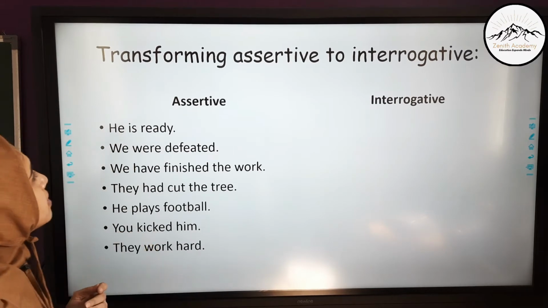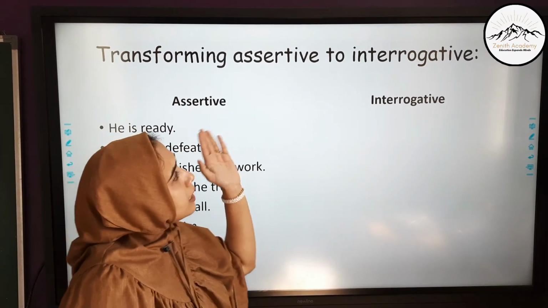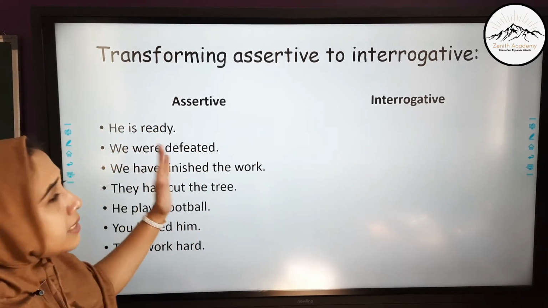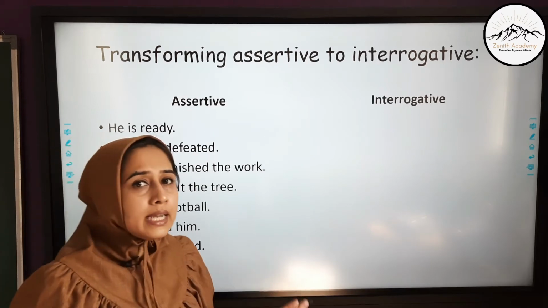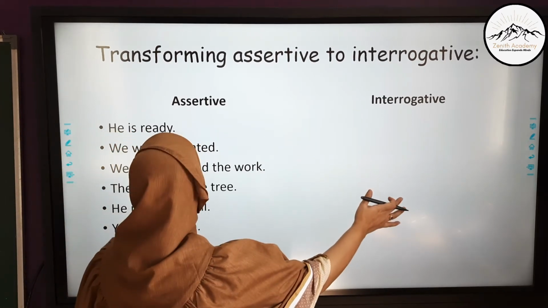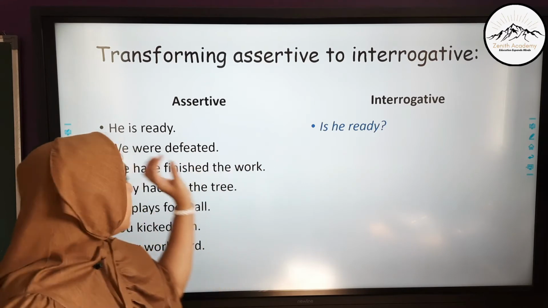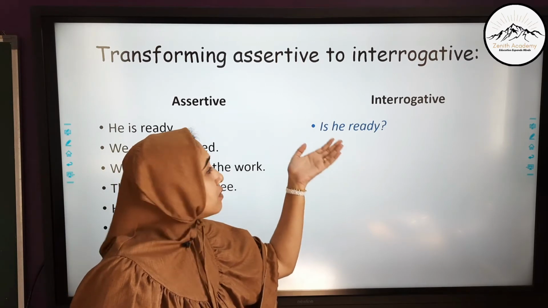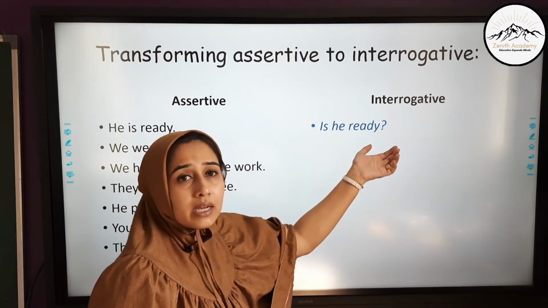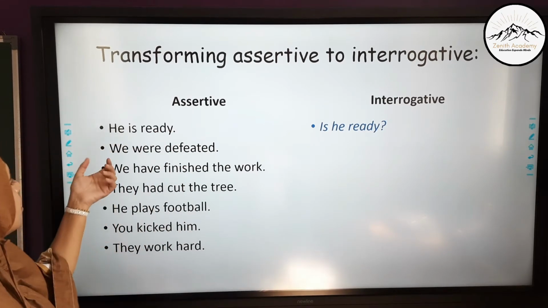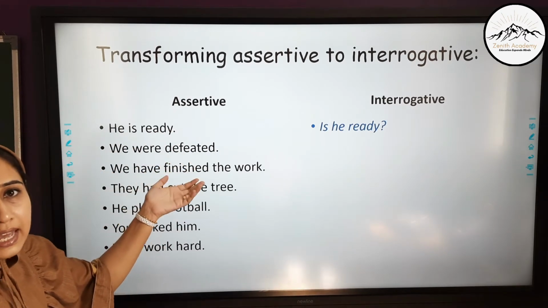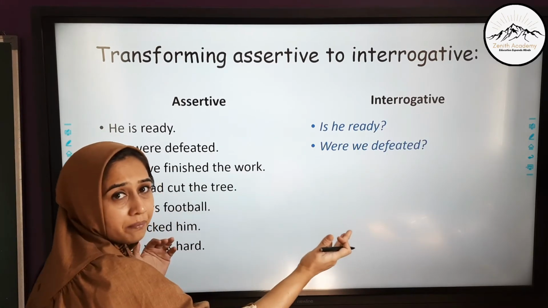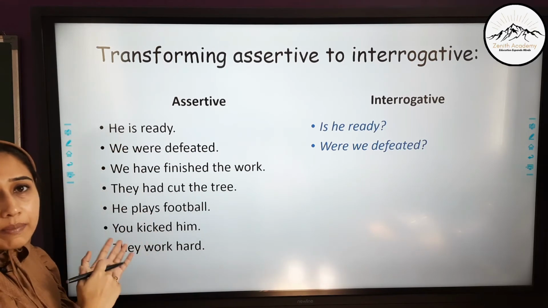Let's solve a few examples of transforming assertive sentence into interrogative sentence. Assertive sentence, he is ready. This is declaring that he is ready. So interrogative sentence becomes is he ready? The verb, helping verb is comes in the first part of the sentence. Verb plus subject plus question mark. The next one is we were defeated. Again, this is declaring that we were defeated. So interrogative sentence becomes were we defeated?